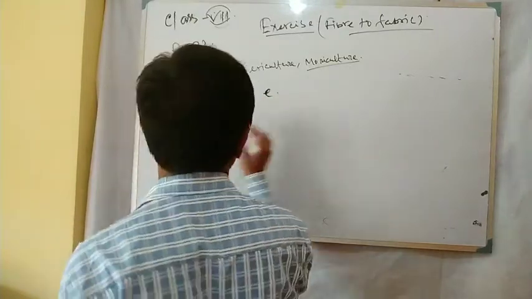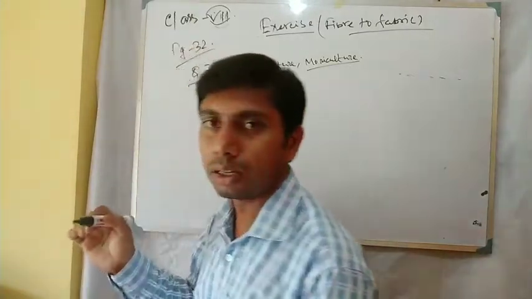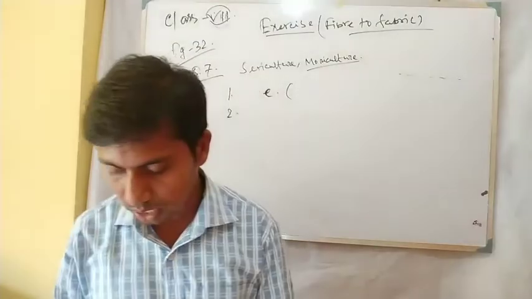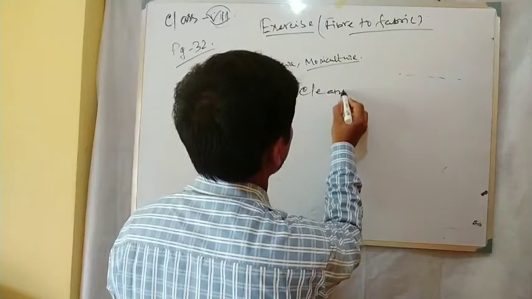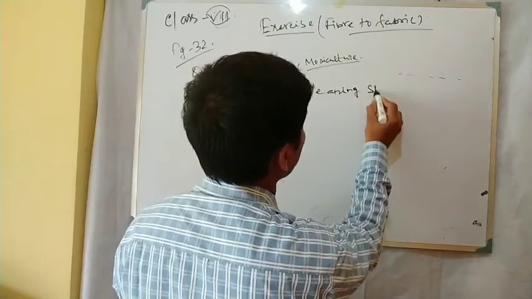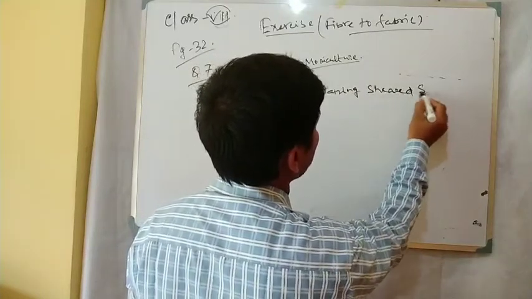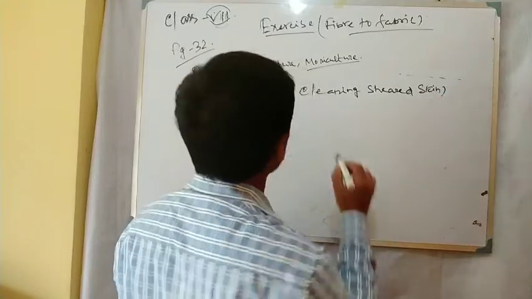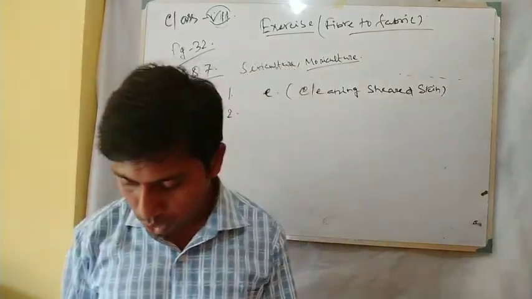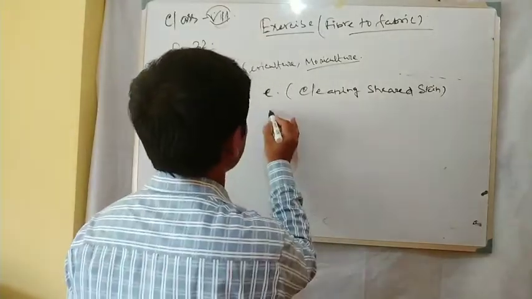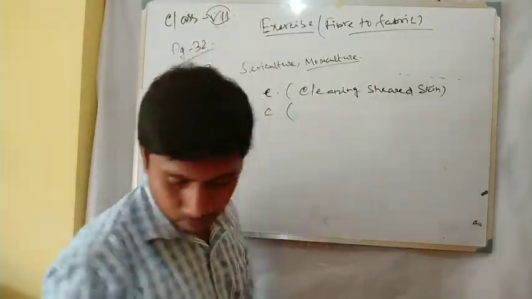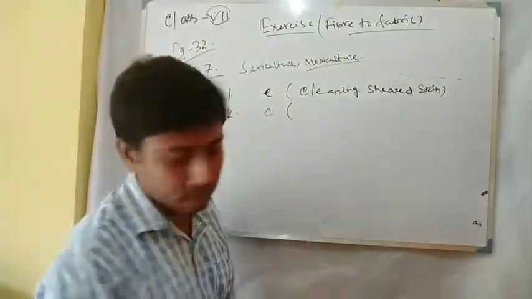What is option E? Write it down: cleaning shed skin. Number 2, mulberry leaves. So 2 goes with C. What is C?